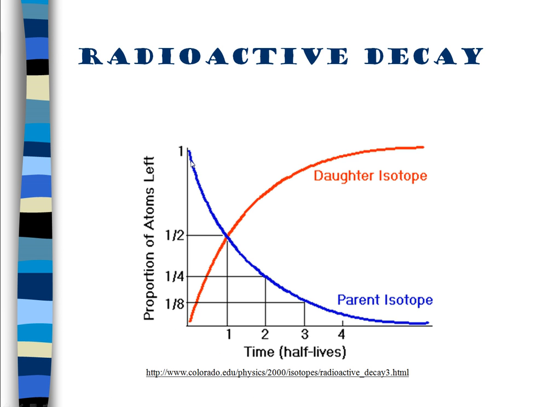Here's a graph of it. Originally, you start with one quantity of parent. After one half-life, half as much will be left. Two half-lives, a quarter. Three half-lives, an eighth. Four half-lives, a 16th, and so forth. The parent element will decrease, decrease, decrease, almost getting to zero, just getting too small to measure. And the daughter element will increase, increase, increase until it almost seems like pure daughter.